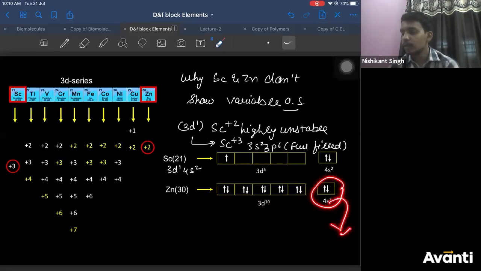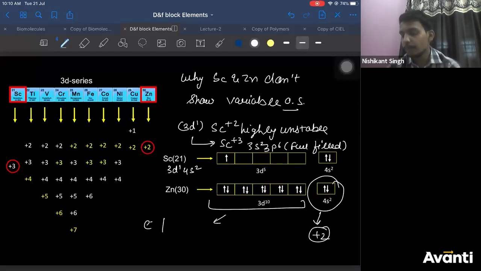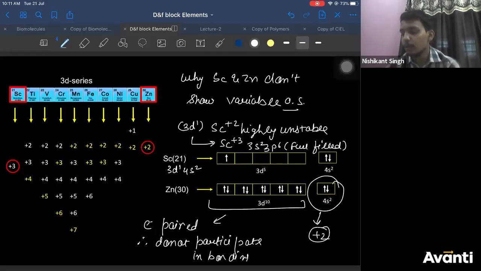If only the 4s2 electrons are removed, it will show +2. The 3d10 electrons are paired, therefore they do not participate in bonding. Therefore, zinc shows only +2 oxidation state.